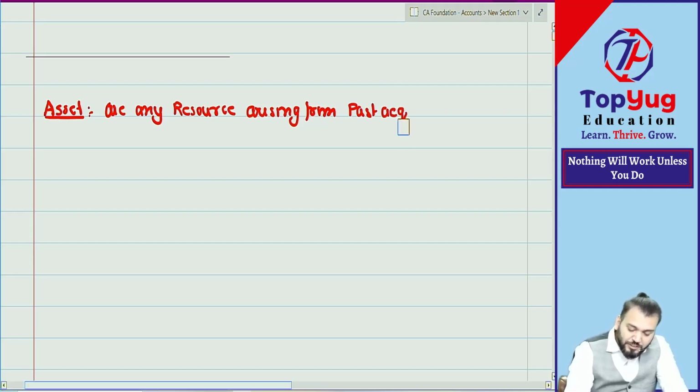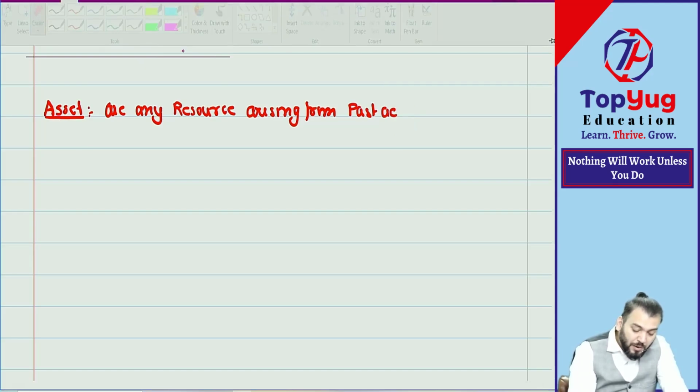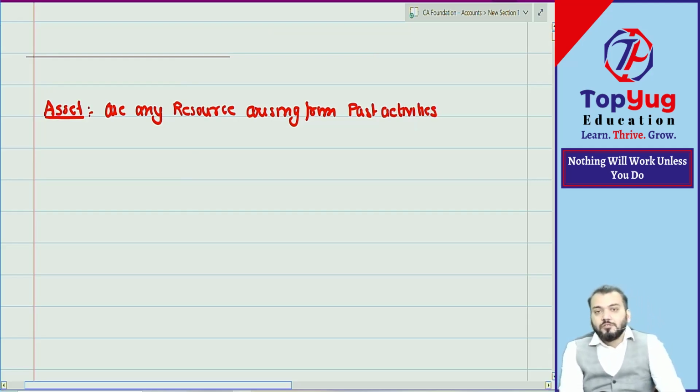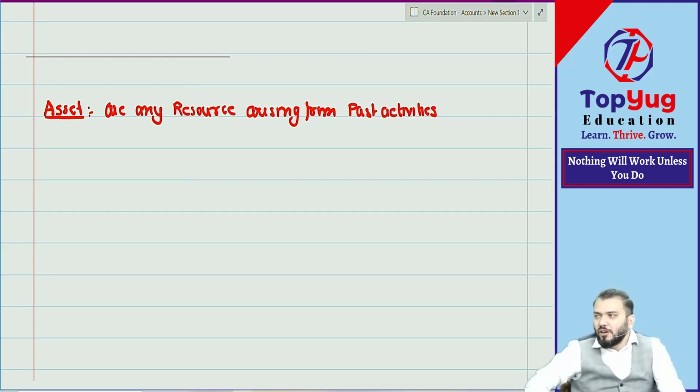Arising from which activities? Past activities. Are you getting what I am saying? Any resource which arises from past activities, not from future activities.